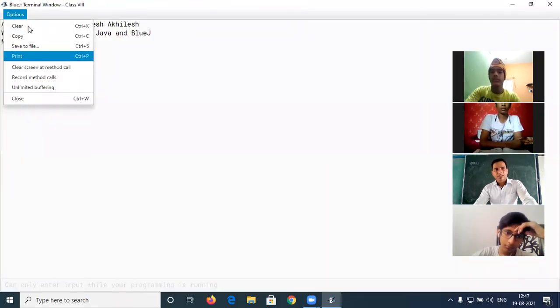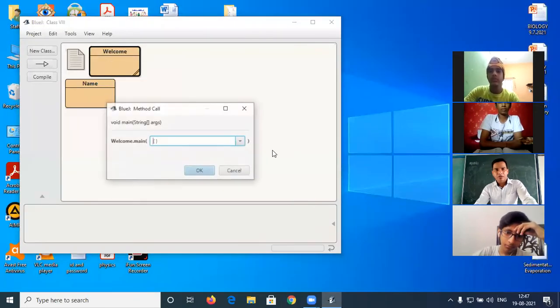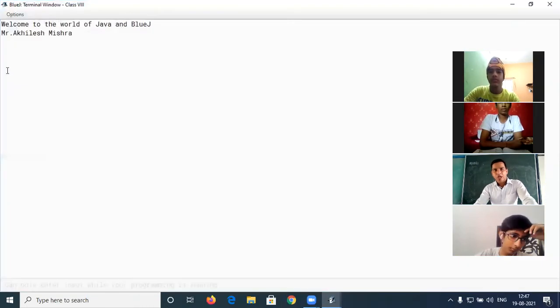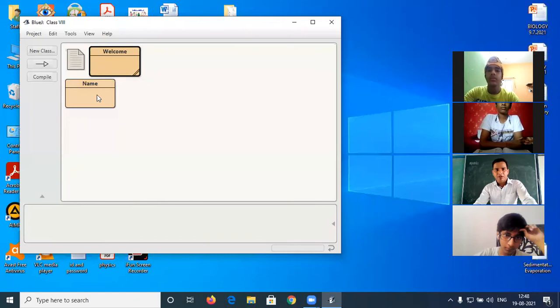Wait a minute. This is the previous one. I am going to delete it. After that, I will run the program. This is the output of the first program. First, welcome to the world of Java and BlueJ. And after that, I added one line that is not in the book. That is, I want to display my name. Okay, I am going to first clear it because in the next program it will be visible.